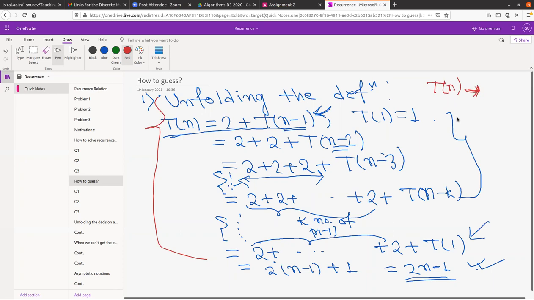If the thing is very obvious, then also what are you supposed to do? You are supposed to apply induction, right? I think you have learned this. Suppose someone says that 2n is an even number. This is a very basic thing. Everyone can say that 2n is an even number.